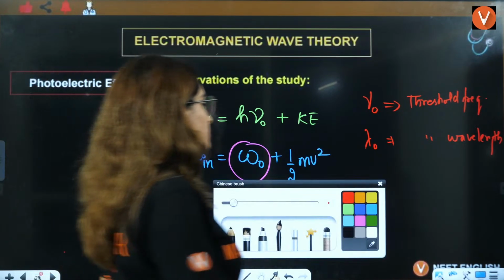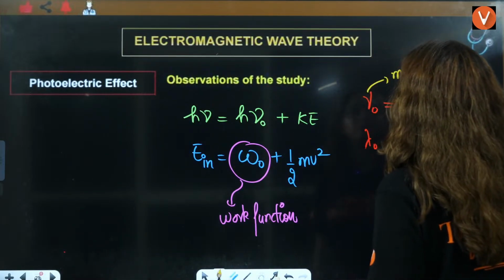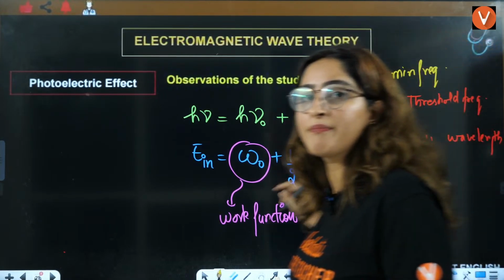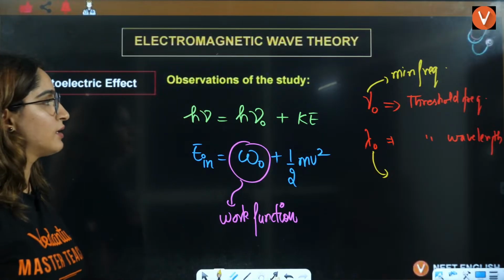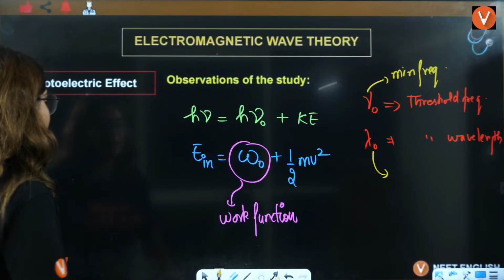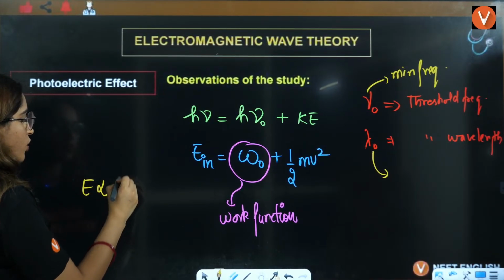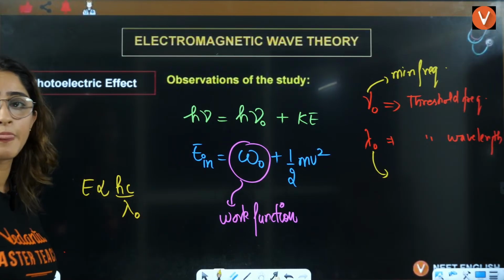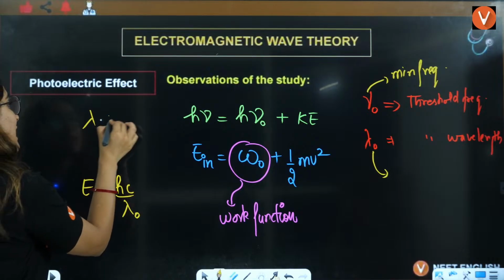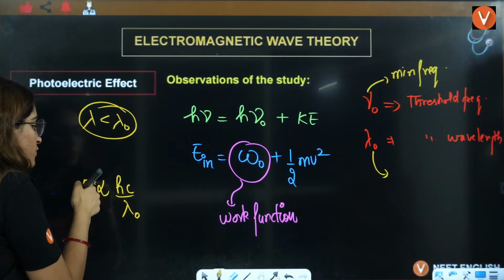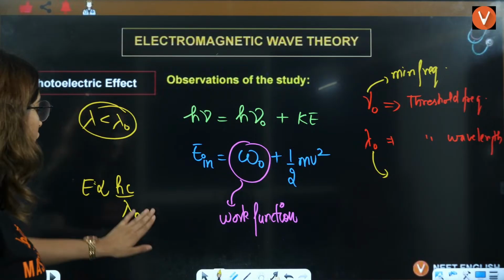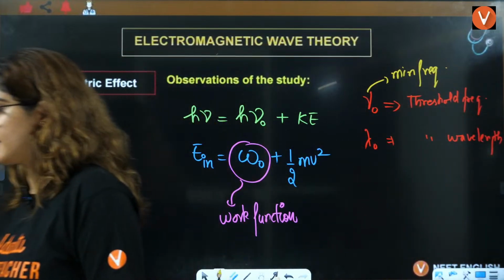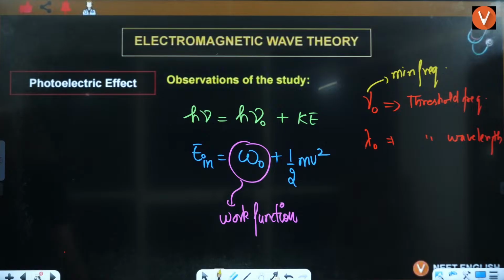Can you tell me, if this is the minimum frequency to eject the electron, will this be the minimum wavelength or maximum wavelength? It is going to be opposite because energy is also opposite. E is equal to hc by lambda. If the lambda of incident light is less than lambda naught, then the energy will be greater, only then this is possible. So lambda naught is going to be the maximum wavelength here. That you should remember. Okay, right, everybody?